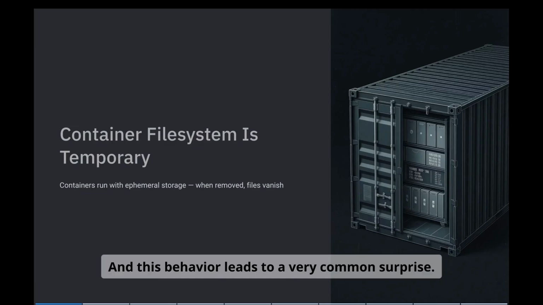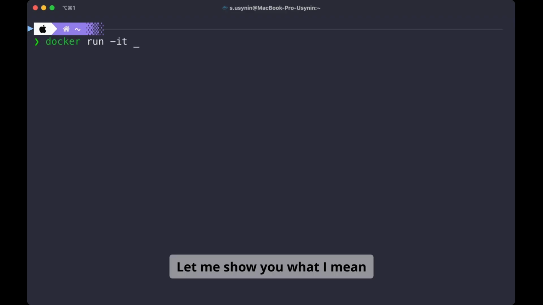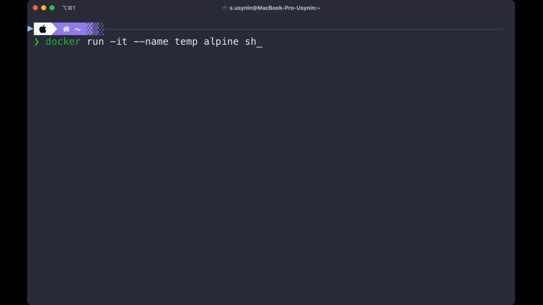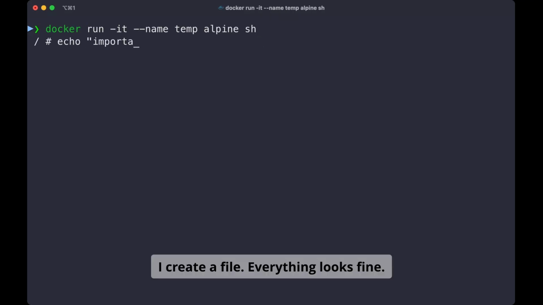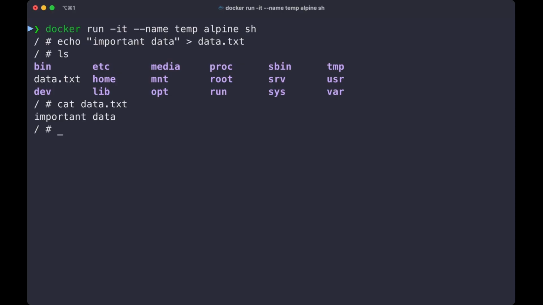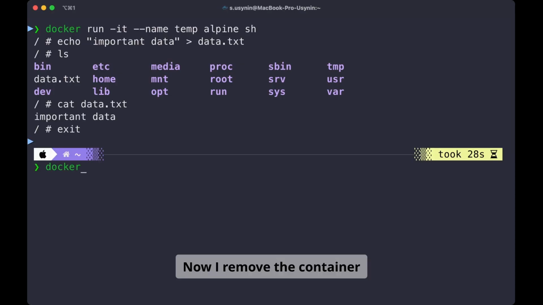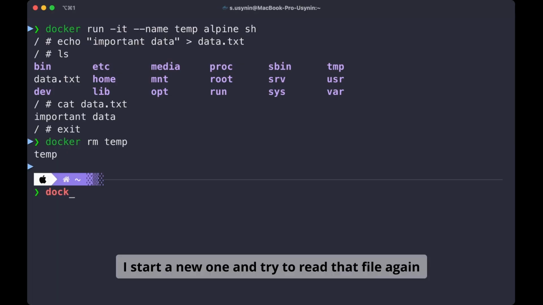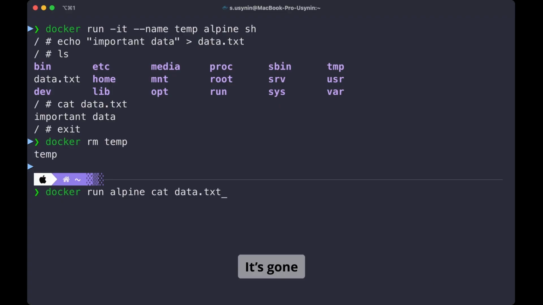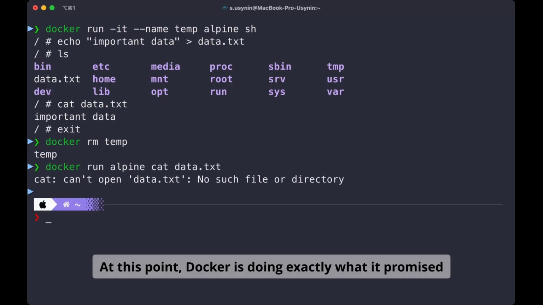And this behavior leads to a very common surprise. Let me show you what I mean. I start a container, I create a file, everything looks fine. Now I remove the container, I start a new one and try to read that file again. And it's gone. At this point, Docker is doing exactly what it promised.